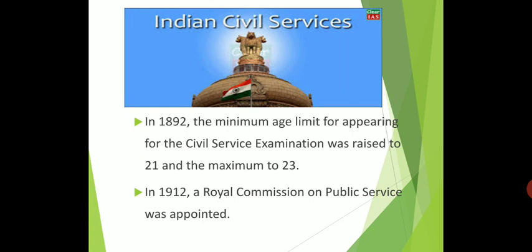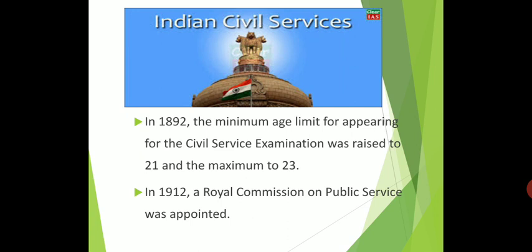And in 1912, the Royal Commission on Public Service was appointed. Which commission do we have at present? The Tamil Nadu Public Service Commission. Okay, at the Tamil Nadu level it is the Tamil Nadu Public Service Commission. Like that, every state has a Public Service Commission. So in 1912, the Royal Commission on Public Service was appointed. At that time, it was called the Royal Commission.